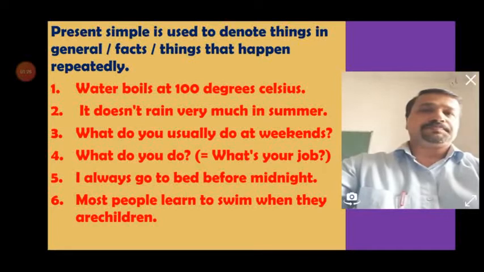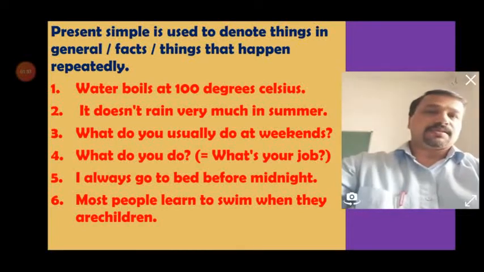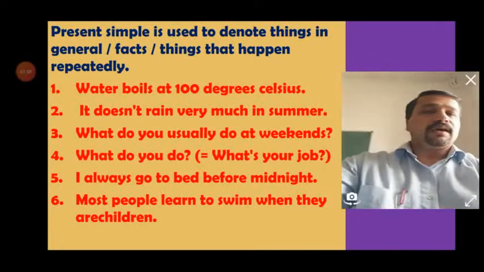Present simple is used to denote things that are in general or considered to be facts, or things that happen repeatedly, or habitual actions. Water boils at 100 degrees Celsius. It doesn't rain very much in summer. What do you usually do at weekends? What do you do? This question is about your job. What do you do? So what's your job? I always go to bed before midnight. Most people learn to swim when they are children.